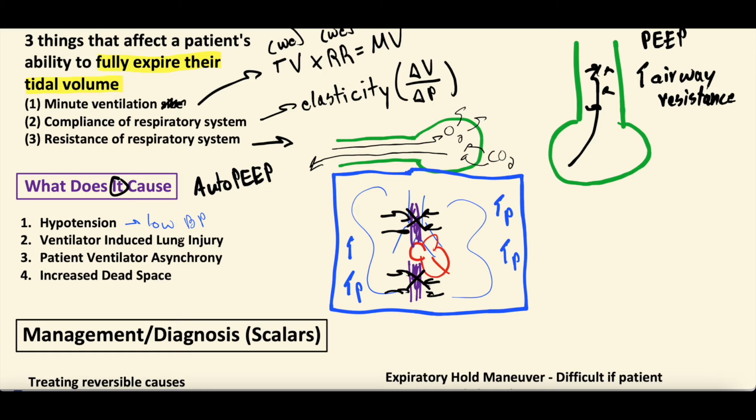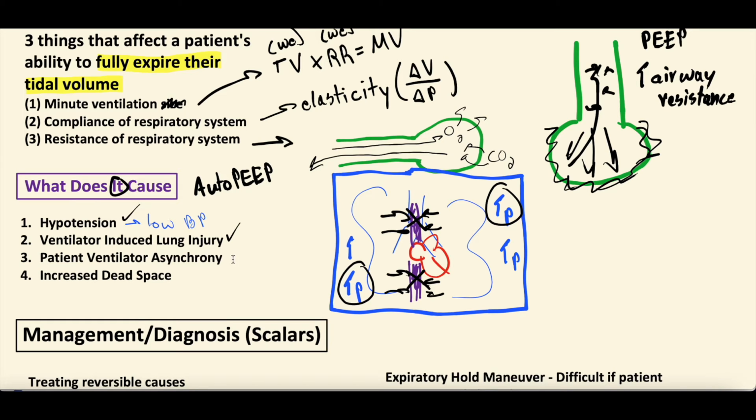The other thing that can happen is ventilator-induced lung injury. Again, if these lungs are seeing this huge amount of increased pressure, it can actually damage the lungs, damage those small alveoli, right? These are really thin-membraned little air sacs. And if they're seeing all this increased pressure pushing out on them, that can cause inflammation, damage, fibrosis, and they can stop working. It also is really uncomfortable for the patient.